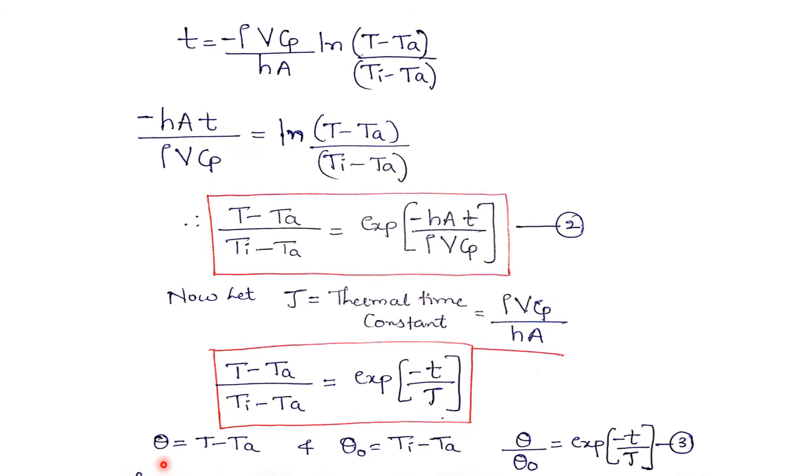Now let us assume that theta equals T minus Ta, whereas Ti minus Ta equals theta naught. Then my expression will be in this form. It is theta by theta naught equals the exponential form of minus t divided by tau. Let me call this equation as equation 3.